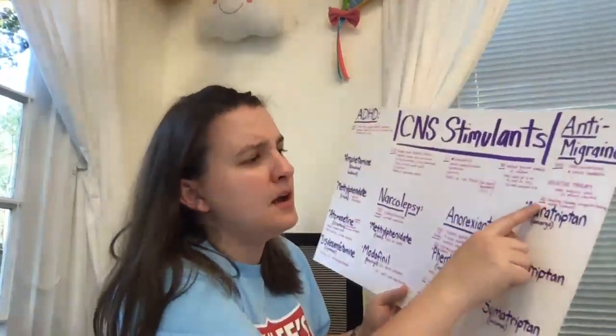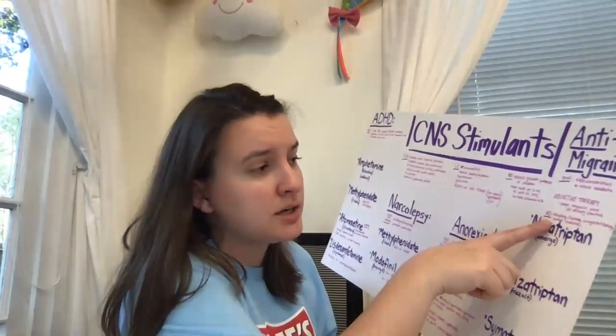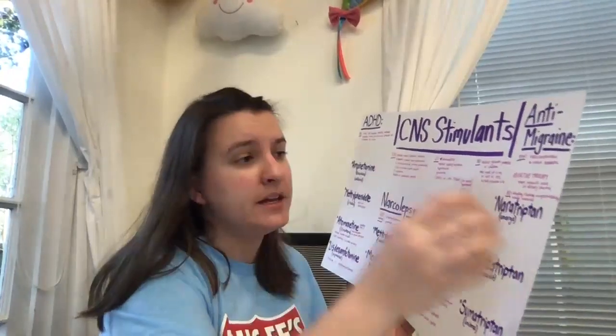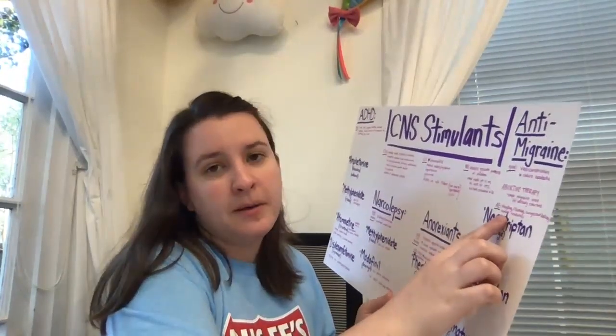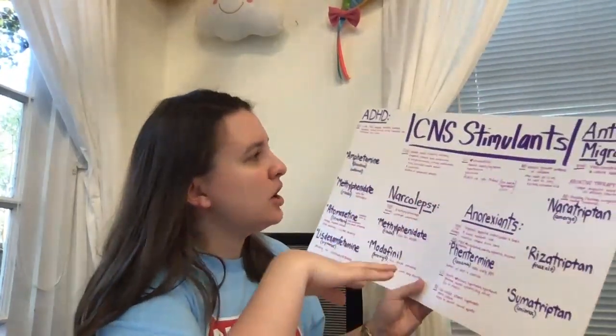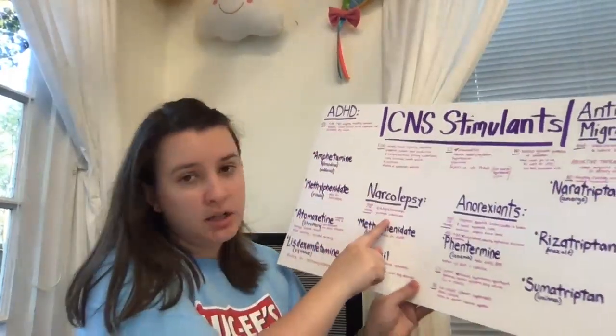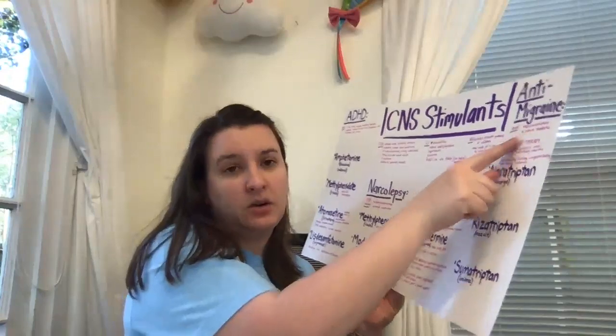So there are some adverse effects of anti-migraine drugs. Patients can experience tingling, flushing. They can have a congested feeling in their head, and they can also get rebound headaches. So those are the 4 different categories of stimulants. We have the ADHD drugs, narcolepsy, anorexins, and anti-migraine drugs.